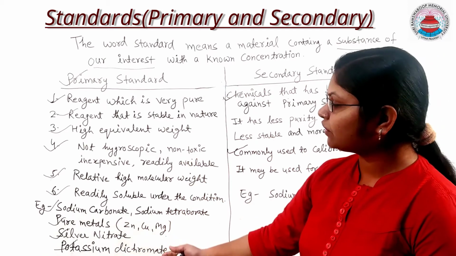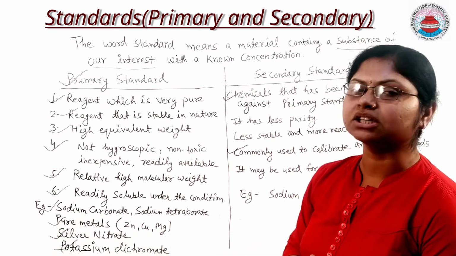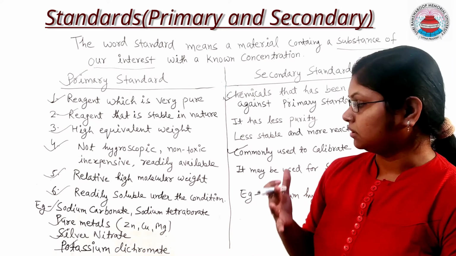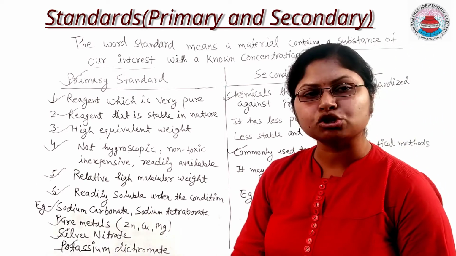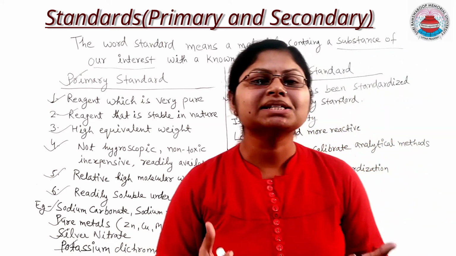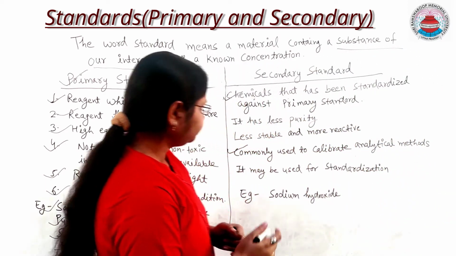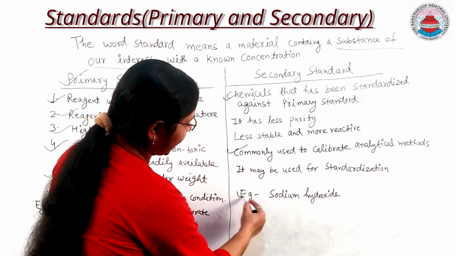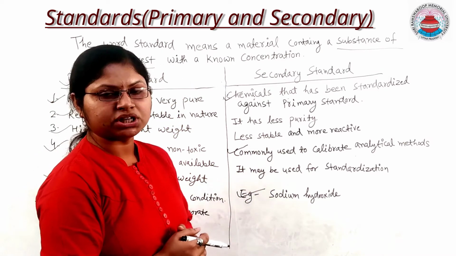So these are the different examples of primary standards in neutralization titration, complexometric titration, precipitation titration, and redox titration. What are the examples of the secondary standard? We can take sodium hydroxide as an example of a secondary standard.